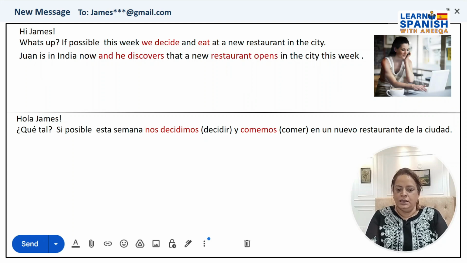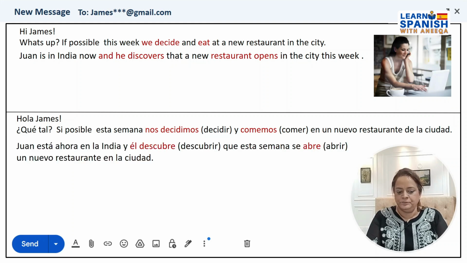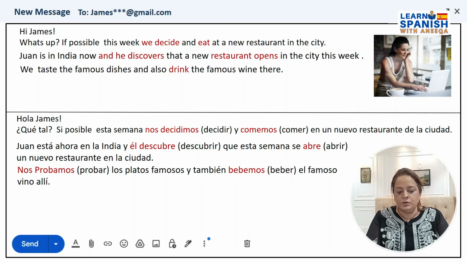Juan is in India now and he discovers that a new restaurant opens in the city this week. Juan está ahora en la India y él descubre, that is, discovers, que esta semana se abre un nuevo restaurante en la ciudad. Nos probamos los platos famosos y también bebemos el famoso vino ahí.